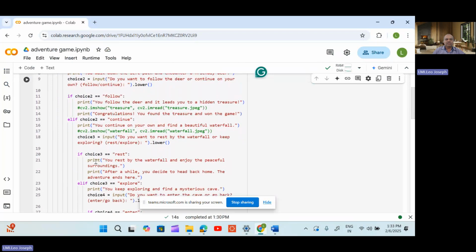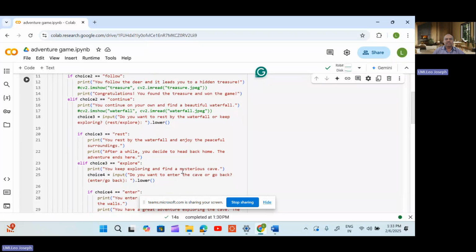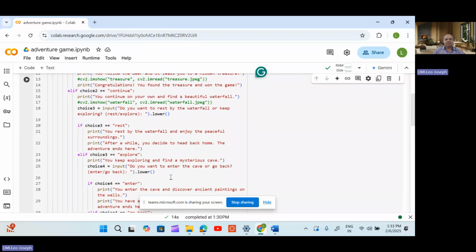That is, if choice 3 is equal to rest, then what you have to do? You can rest by the waterfall, enjoy the peaceful surroundings, and then go back home. The adventure will end. Otherwise, if you give explore, then you keep exploring a cave nearby. Inside that some beautiful paintings are available. After that, you decide whether to enter the cave or not.